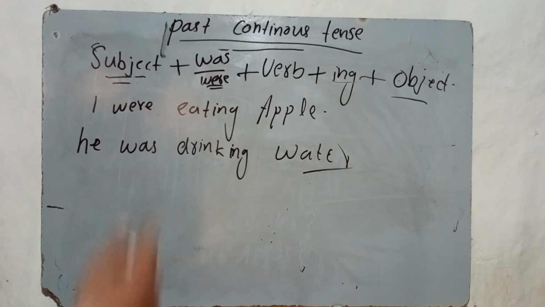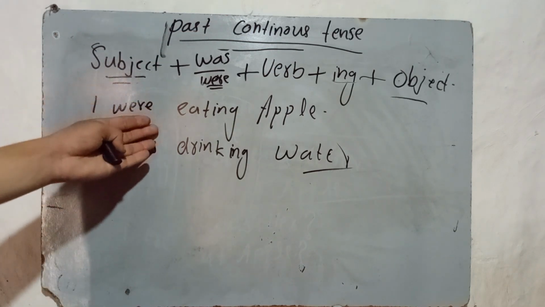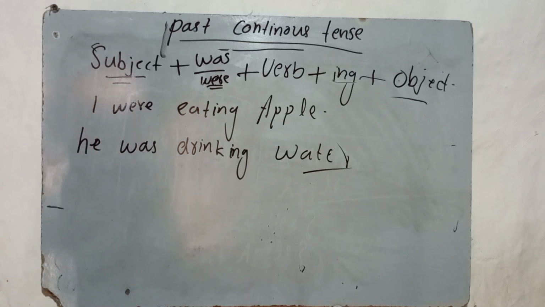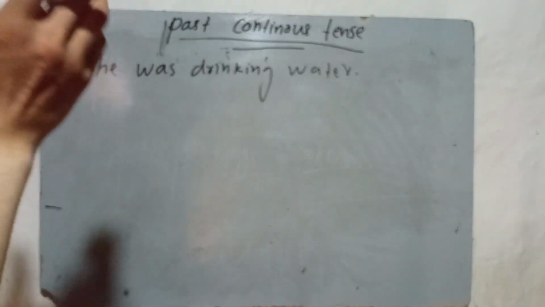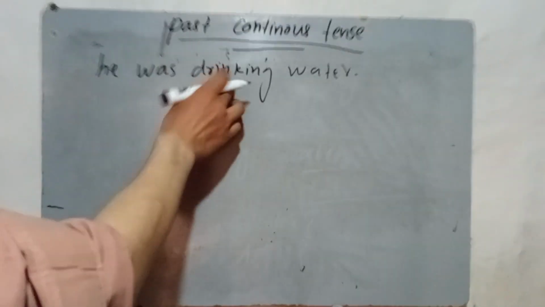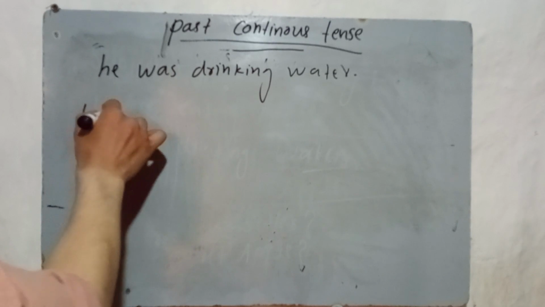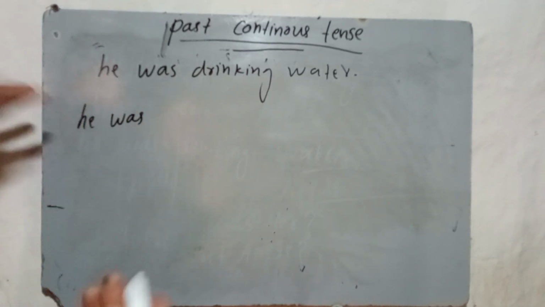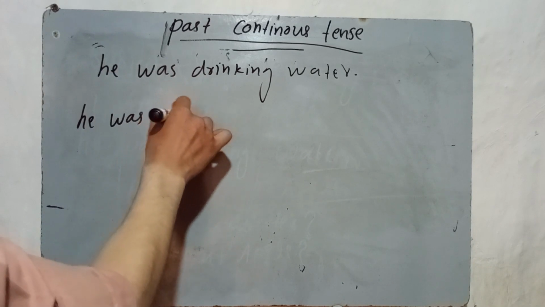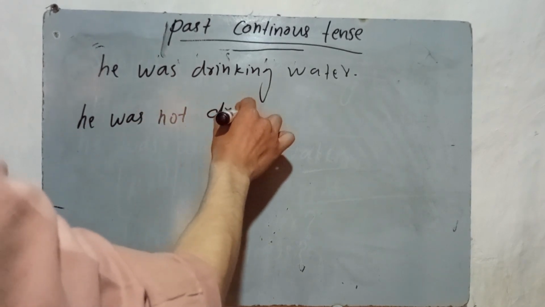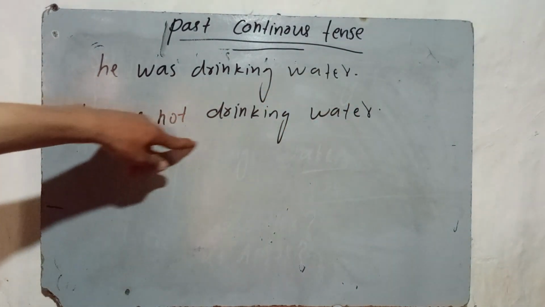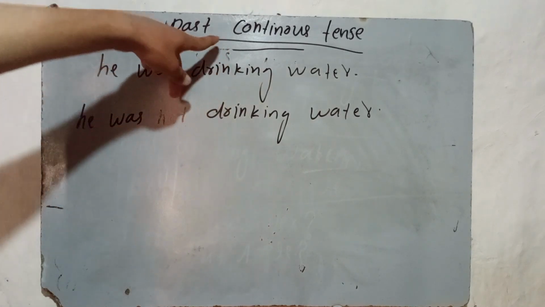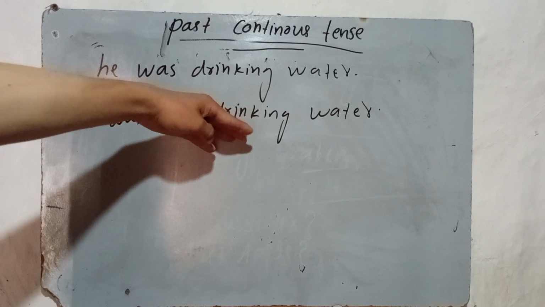Now I'm going to write these sentences in negative. This is so easy. Let's convert this sentence into the negative. First, write he was, and what we write in a negative, we just need to write not. He was not drinking water. This is the simple rule for making a negative sentence of past continuous tense.